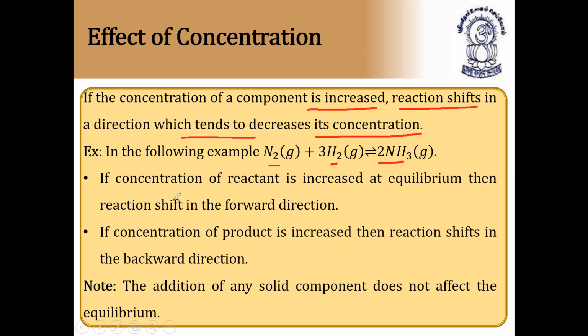If the concentration of nitrogen or hydrogen, that is the reactant, is increased at equilibrium, then the equilibrium will shift in the forward direction, towards the right-hand side, where it tends to decrease its concentration.